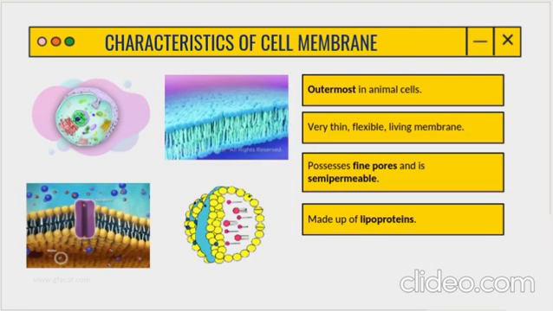And what are the characteristics now? It is outermost in animal cells. When I say in animal cells, it is the most outer layer. Why not in plant cells? Because plant cells have a cell wall also. So after the cell wall comes the cell membrane or plasma membrane. That's why it is outermost in animal cells. After that, it is a very thin, flexible, and living membrane. It is a very thin structure, very flexible as well, and it is a living one. It's not dead, it's living. Now the next important point is it has fine pores and it is semi permeable.